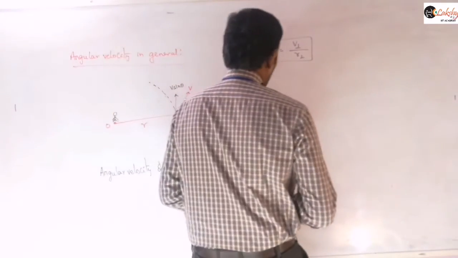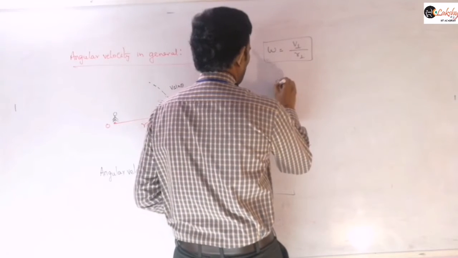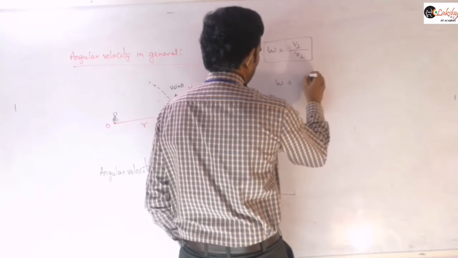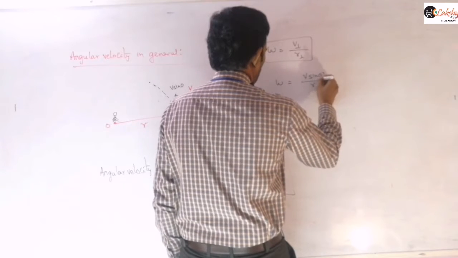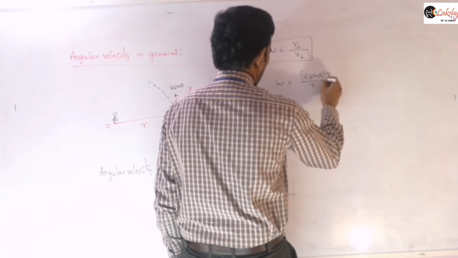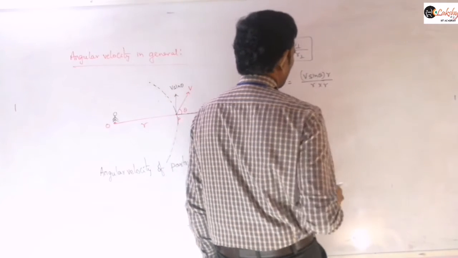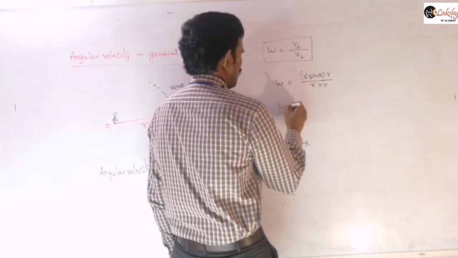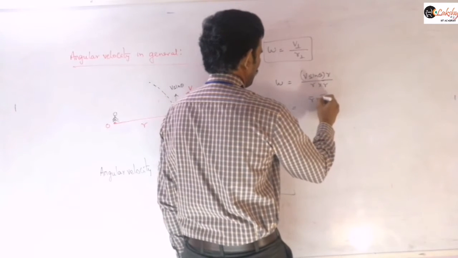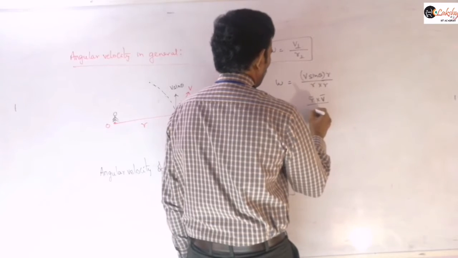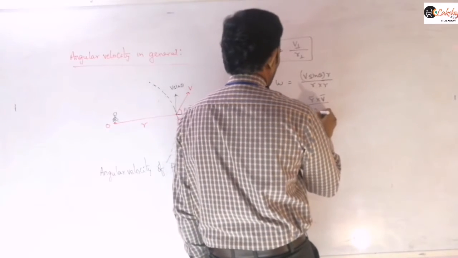And now you can also express this in terms of the cross product. You can convert like this. What we are writing is v sin theta by r. So here I am multiplying with r and dividing with r. And therefore this omega value we can write as r bar cross v bar by r square.